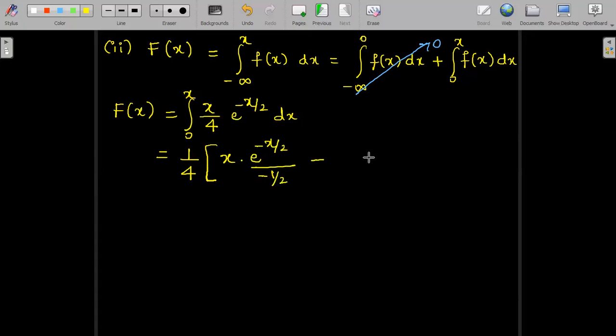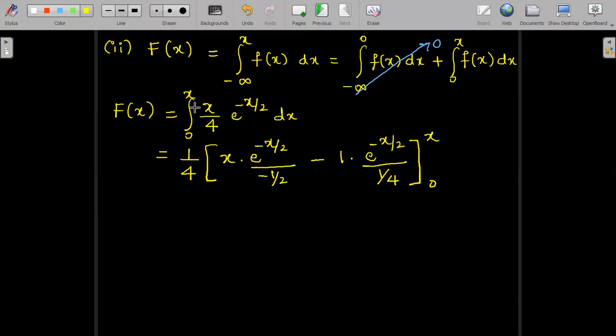Minus, according to Bernoulli's rule, differentiation of x is 1, times the integral of the previous integral value: e power minus x by 2 divided by minus 1 by 2, into minus 1 by 2, which is 1 divided by 4.